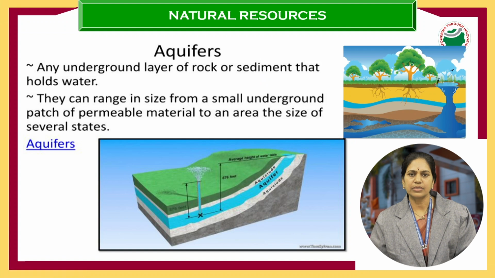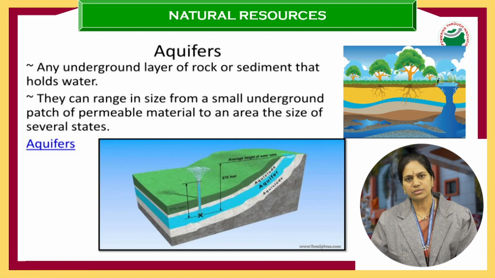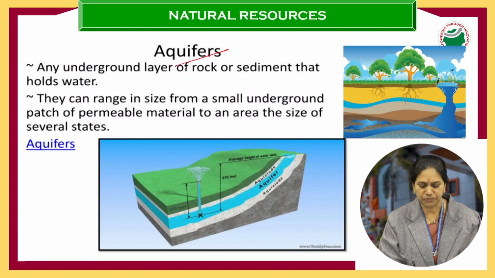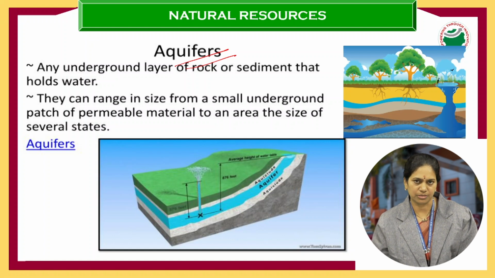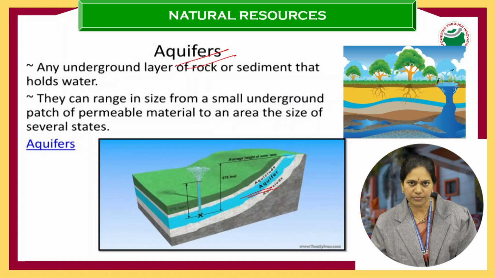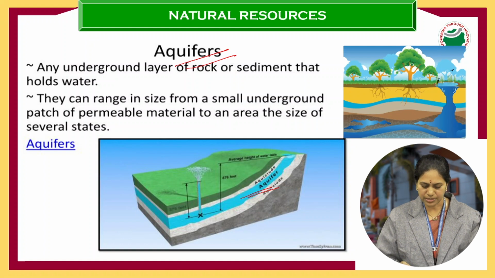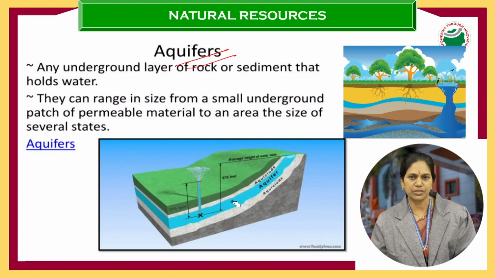Next part, I told you that in the ground also water is present. Now how is water entering the soil, seeping through the soil surfaces? In the soil, we have a layer called an aquifer. An aquifer is any underground layer of rock or sediment that holds water. Any layer of rock, sediment or silt which contains water, we call an aquifer. Sometimes aquifers are very close to the surface of the earth, sometimes very interior to the surface. It is a layer in which water is present, and we draw water from these layers.